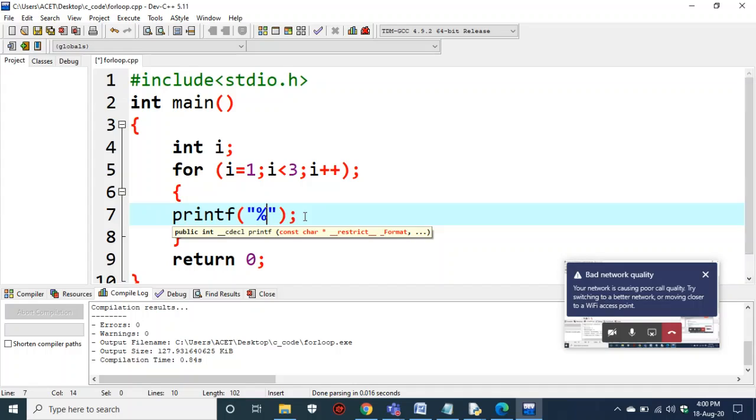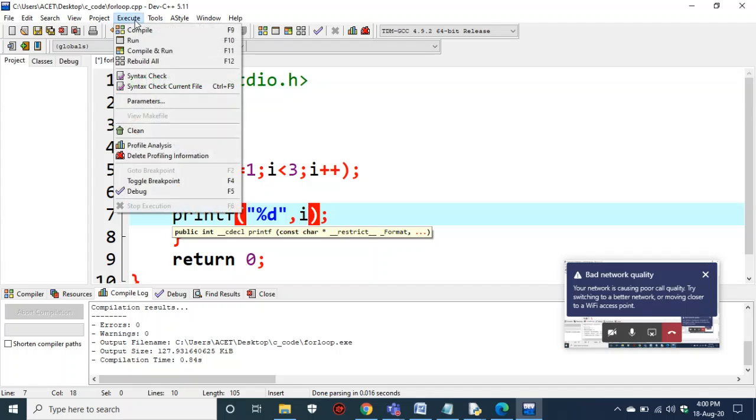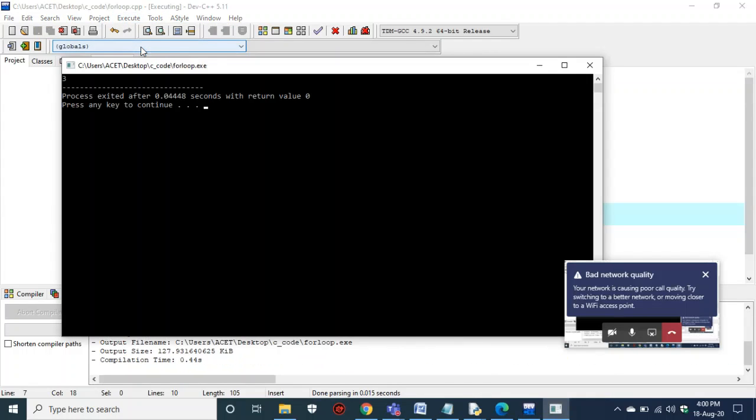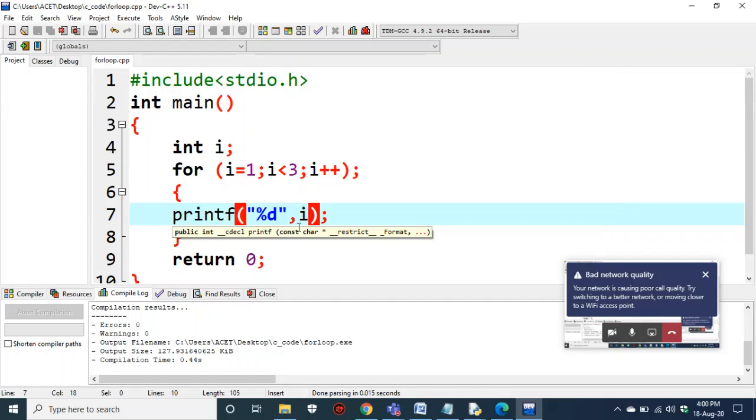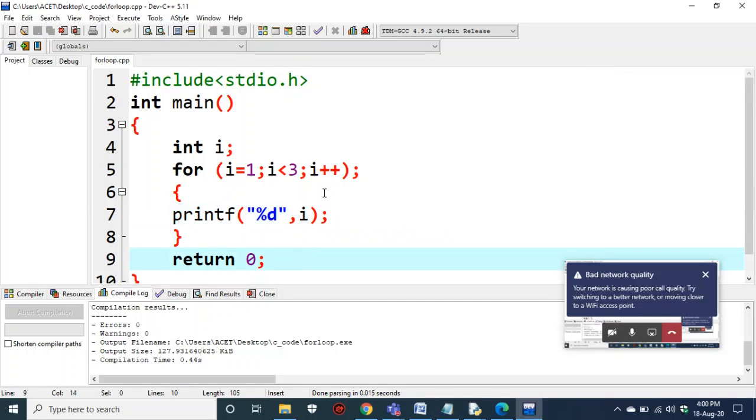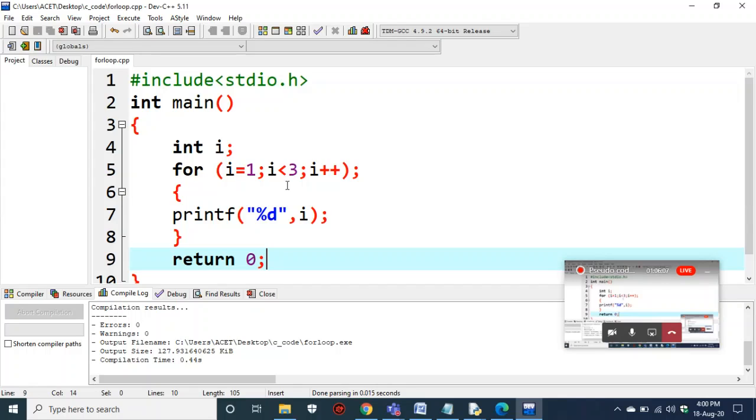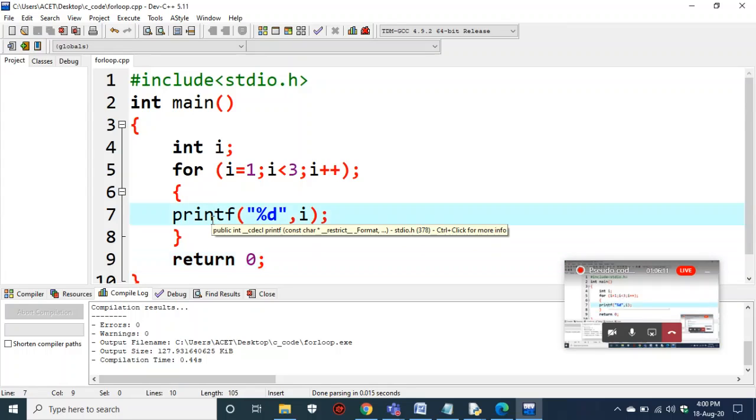So percentage d comma I. We'll print that. If you see the value of I, it is 3, right? Yes, the value of I is 3. That means the loop is iterating. The loop is iterating, but after all the iterations of the loop, the for loop has been completed, and now finally it executed the print statement.